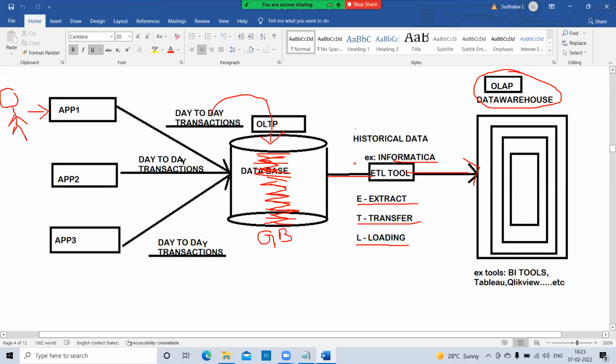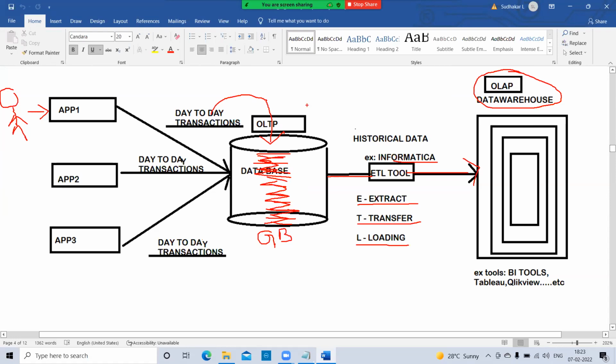But how they transfer this data depends on the organization, on the company, on the business. That means it depends on how much data is produced from your business.